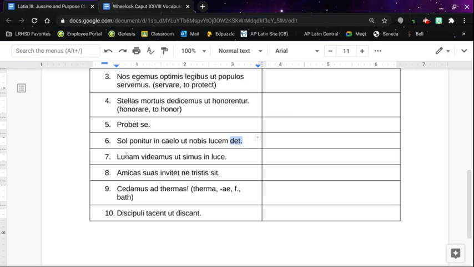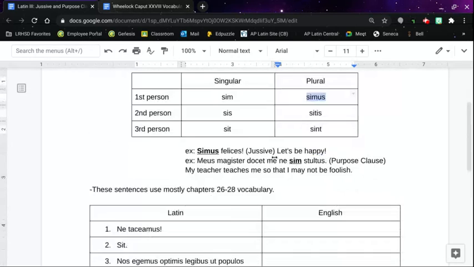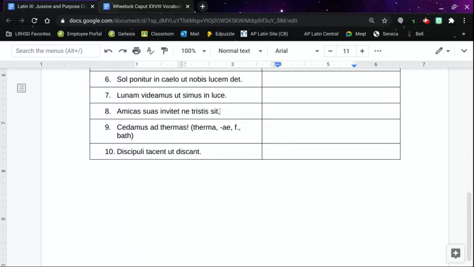All right, number seven. The EA should jump out to you as subjunctive. So when that's in the main part of the sentence, we do let. So let us see the moon. Let us see the moon so that we may be. Sīmus is from the verb to be. In a purpose clause, it translates as may, so that we may be in the light. Let us see the moon so that we may be in the light.